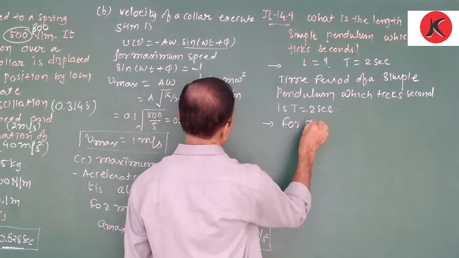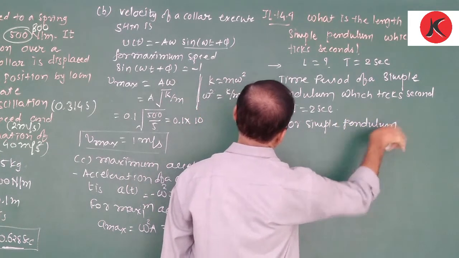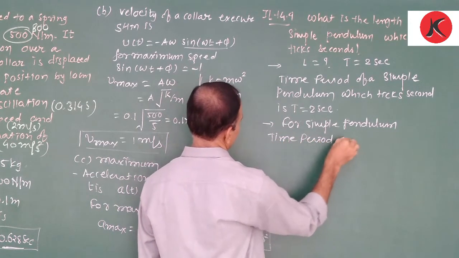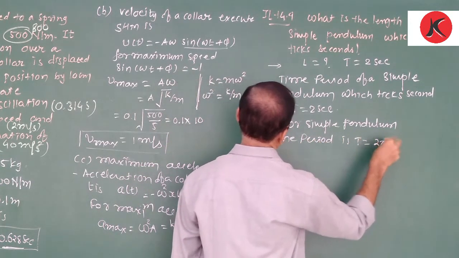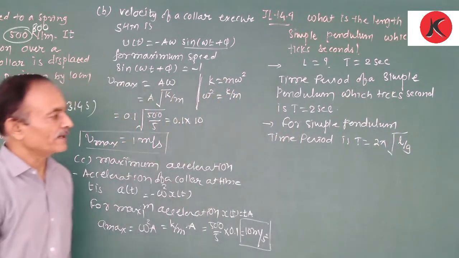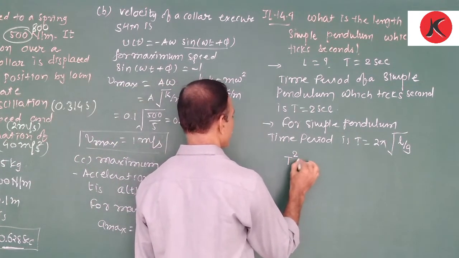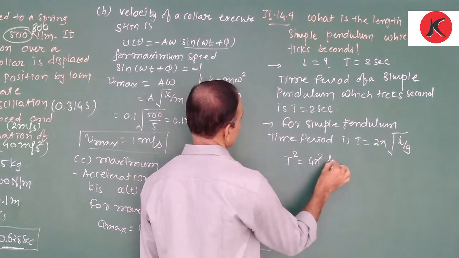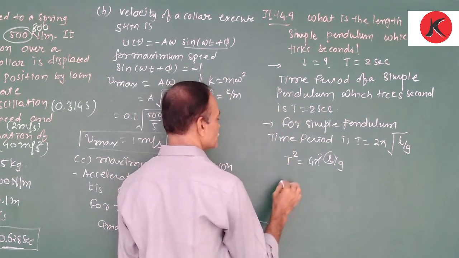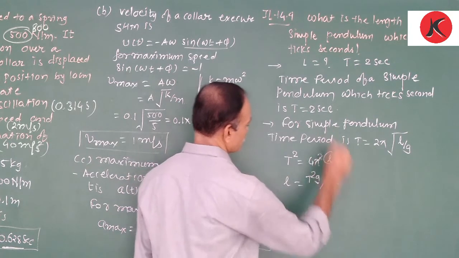For a simple pendulum, the time period is T equal to 2π under root of L upon g, where L is the length of the pendulum and T is the periodic time. Therefore, squaring, T² is equal to 4π²L upon g. We are interested to calculate L. Therefore, L is equal to T²g upon 4π².